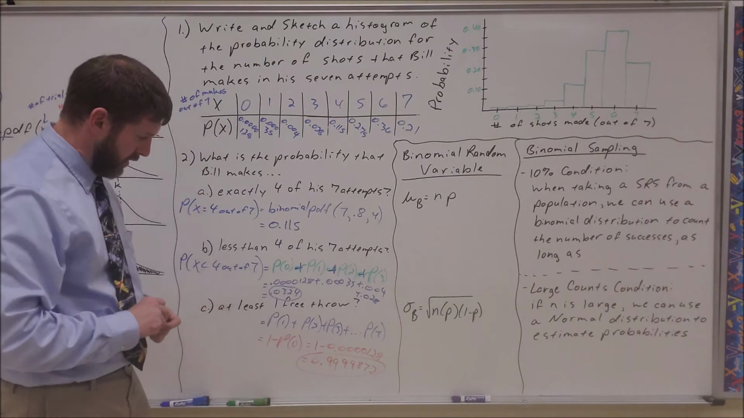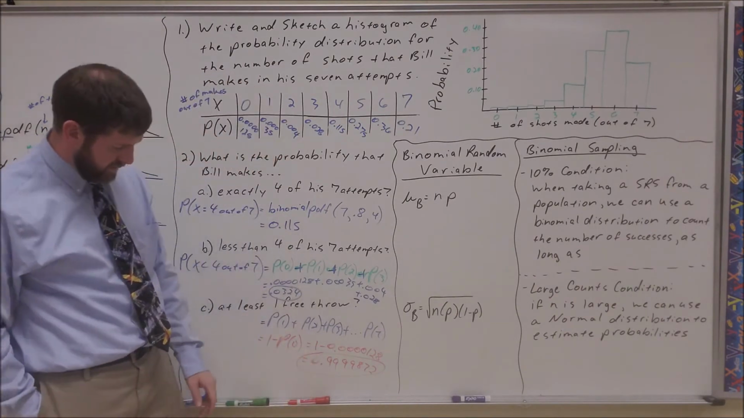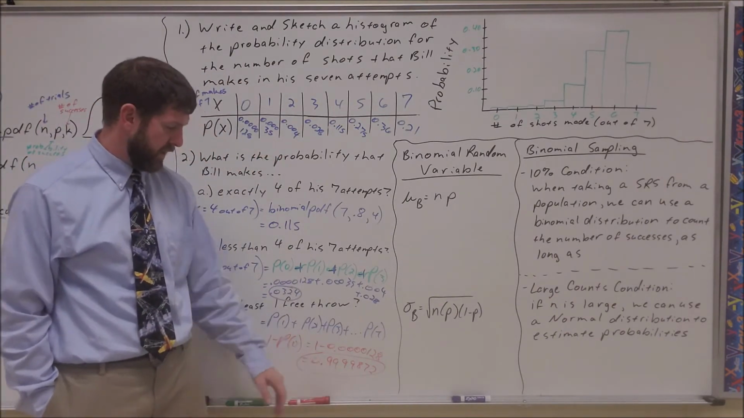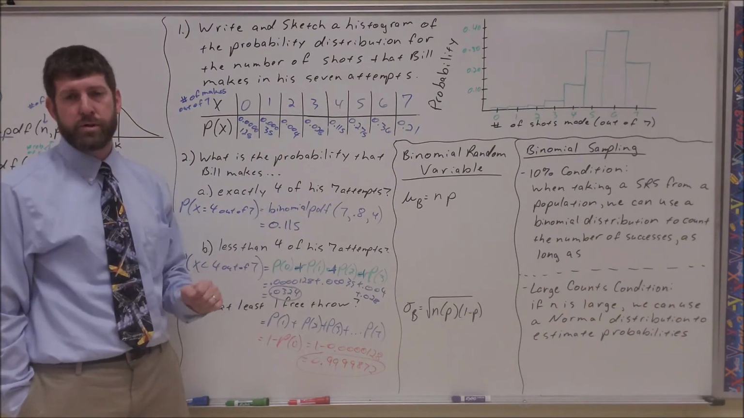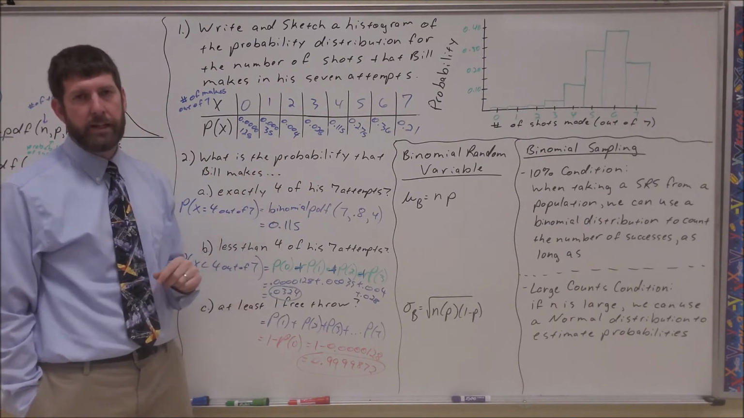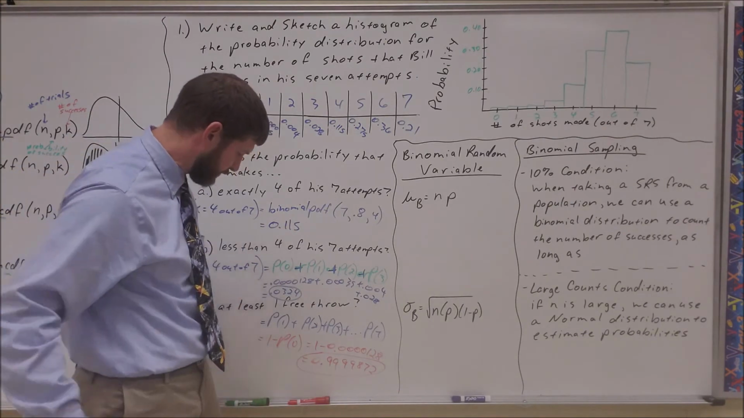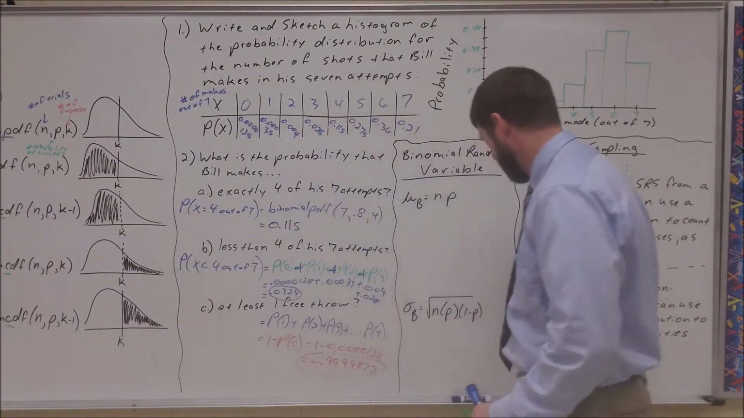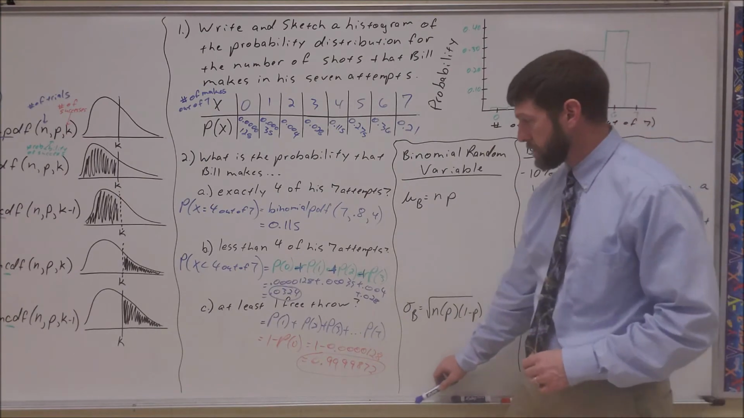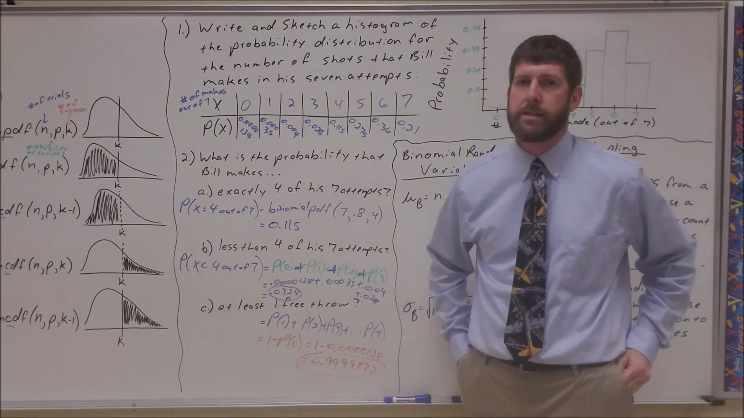So there is almost a 99%, or an over 99% chance that if he's an 80% free throw shooter, he's going to make at least 1 out of the 7 attempts. Very, very likely thing to occur. So that's how we can do calculations with binomials.